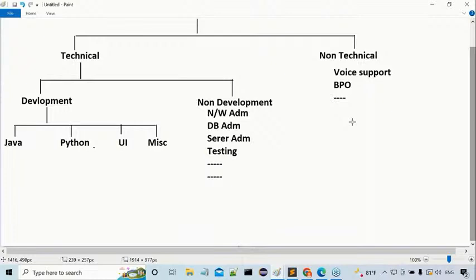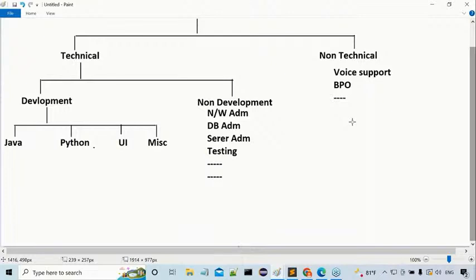Observe carefully. In testing, two types of testing are available. If you want to test any project, here we have to use testing tools. In two ways we are able to test the application. One is manual testing, and the other one is Selenium testing. Am I right or not? Selenium testing, we can observe this clearly. Manual testing and Selenium testing. So definitely we have to understand these two if you want to test a project.